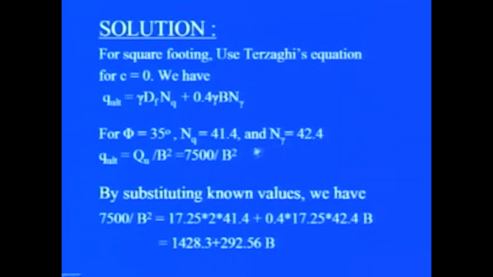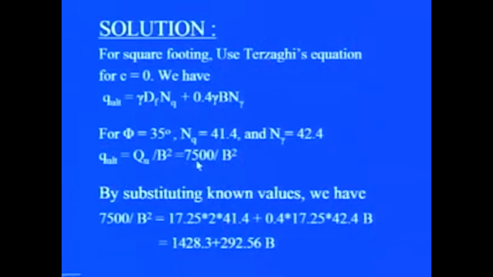So, when you substitute these values of Nq, N gamma, gamma, df, B in this ultimate bearing capacity equation, we will be left with the bearing capacity as 1428.3 plus 292.56 B, where B is the unknown. Now, we also know that q ultimate will be equal to the load divided by the area of the foundation. So, it becomes Q upon B square, that is equal to 7500 kilonewton divided by B square.